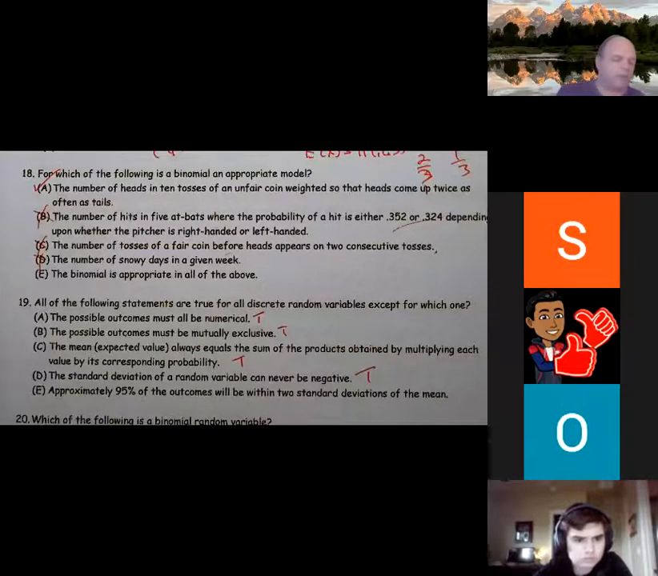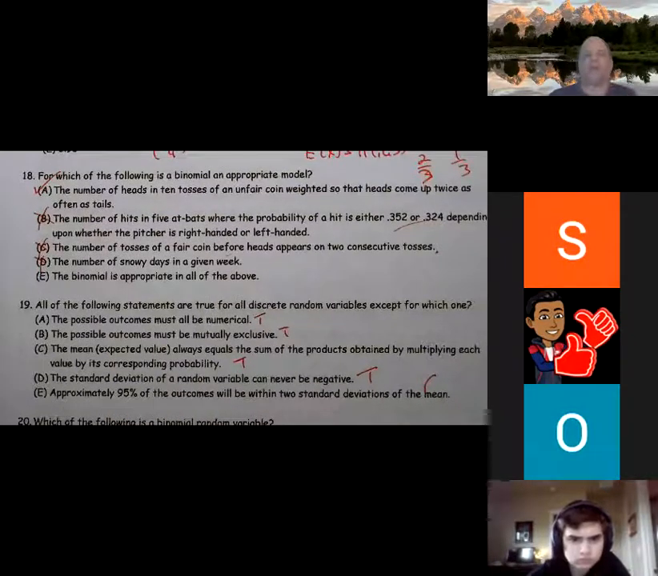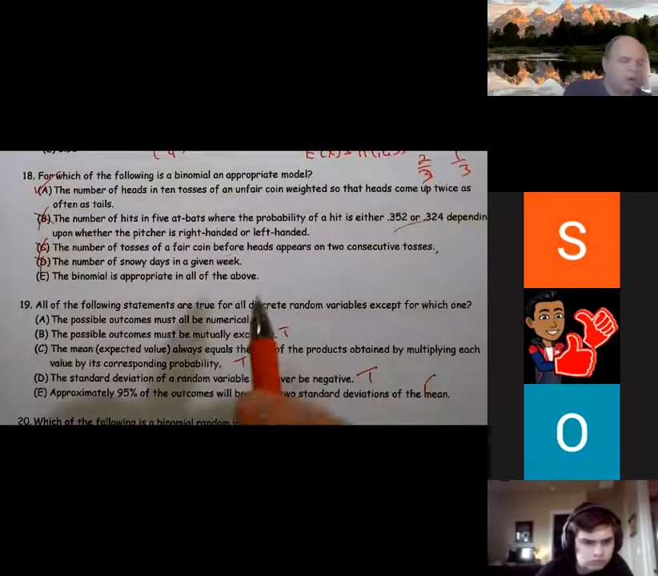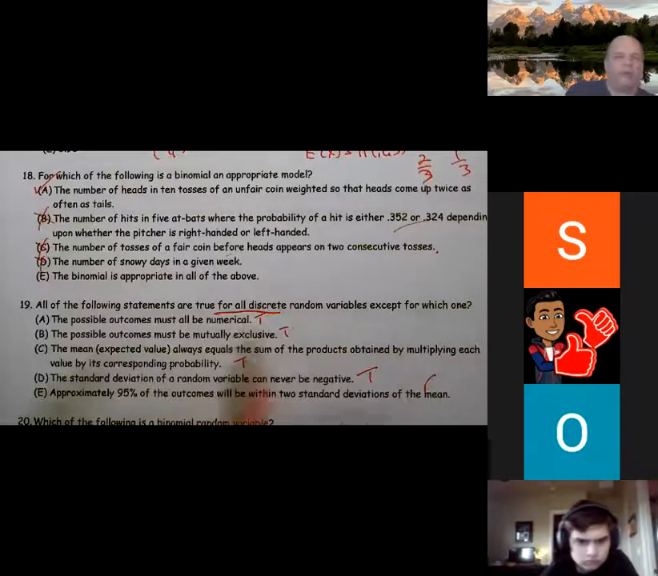The next one: approximately 95% of the outcomes will be within 2 standard deviations of the mean. This is true only for the normal. That's a reference to the empirical rule, and the empirical rule says about 95% will be within 2 standard deviations. But that's only true for the normal, and they said they wanted this to be true for all discrete random variables.